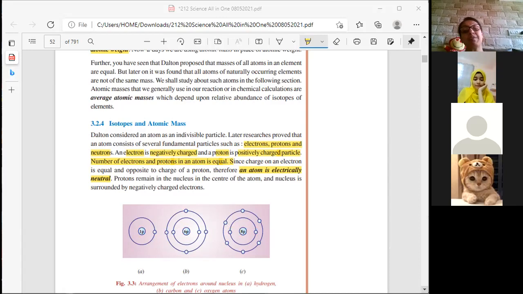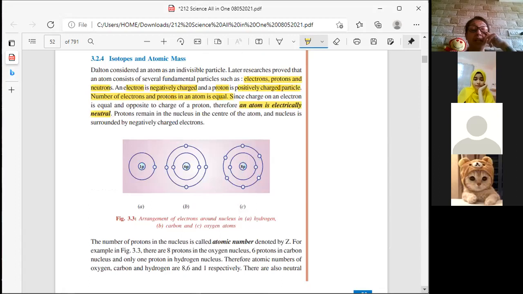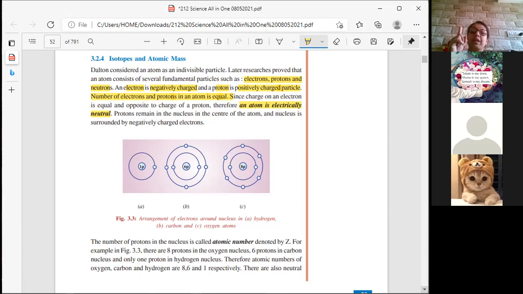Yes. This figure 3.3 is the arrangement of electrons around the nucleus. The first one is of hydrogen, 1 proton, 1 electron. The second one is about carbon, 6 protons, 6 electrons. And the third one is 8 protons, 8 electrons. Can you see that?